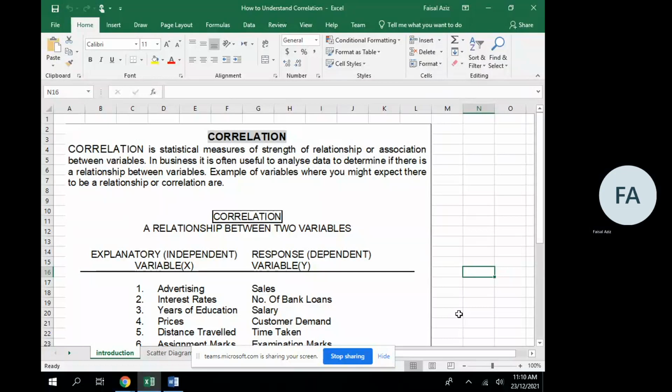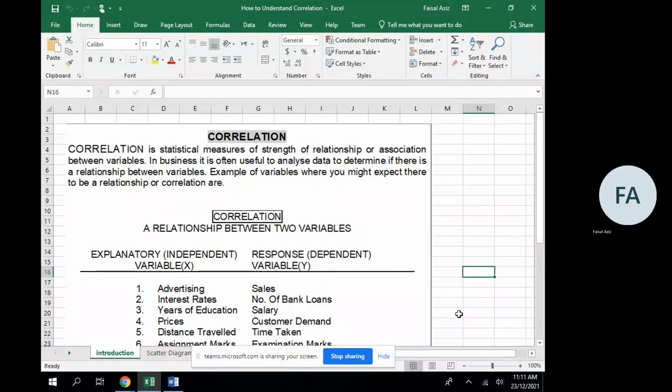For example, on your screen, you can see I have listed a few variables under the heading of explanatory, independent variables and response variables. Independent variables are variables which cause their impact on the other variables. So therefore, we call them explanatory or independent variables. We have some variables which receive the response from independent variables. So therefore, we call them dependent variables or response variables, such as